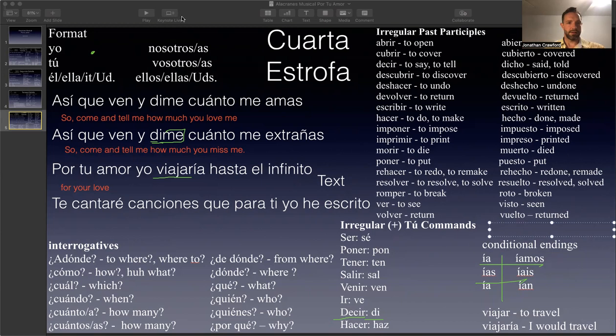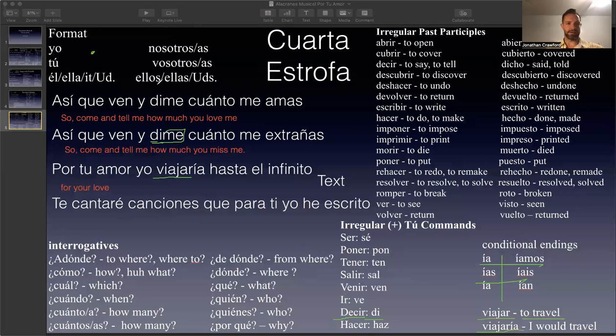Viajar, it says what viajar means. So let's take a look at this. Viajar means to travel. Sometimes you learn about this when you're learning tourist vocabulary in Spanish when you take a Spanish class. You learn how to be a tourist. Viajar is one of those basic first verbs that you learn. It means to travel. Viajaría means I would travel.